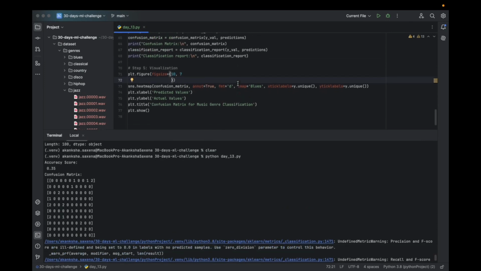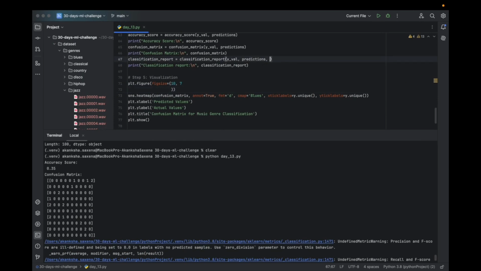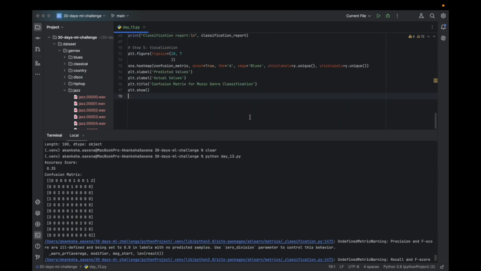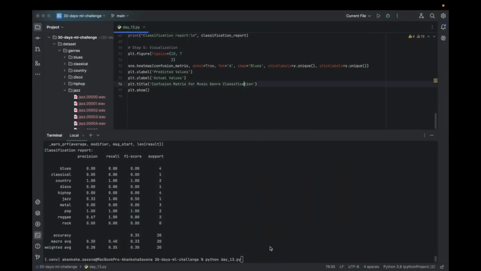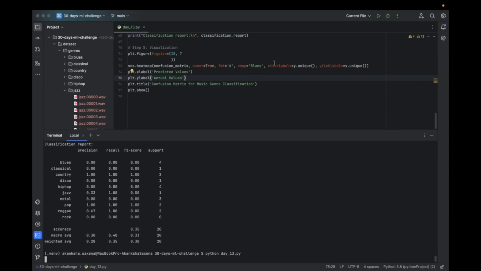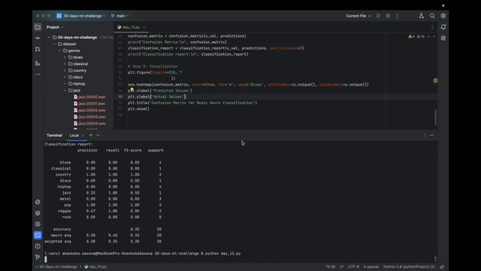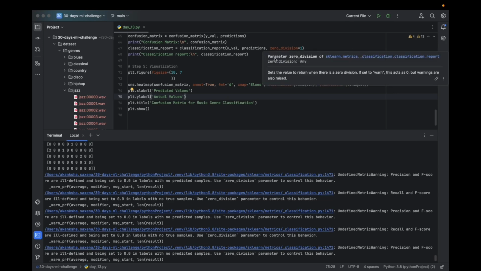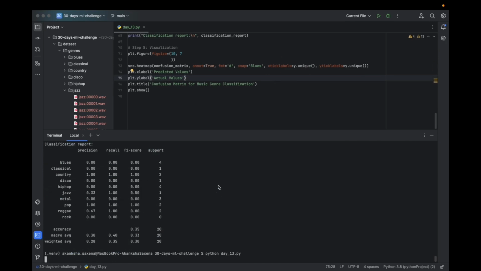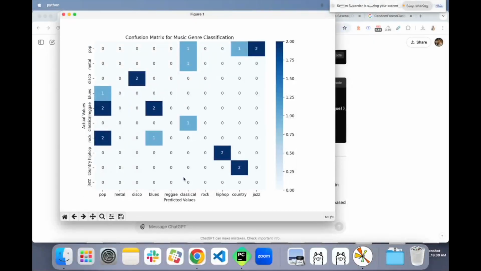I guess we are again getting the same error. Here we have to make zero division 0 and run it again. So if you remember, we have solved this problem a number of times when, due to class imbalance, the data does not exist for a particular class, this classification report creates an error. So we are saying that okay, use one for there, and we should see it. So now we should be able to see it.